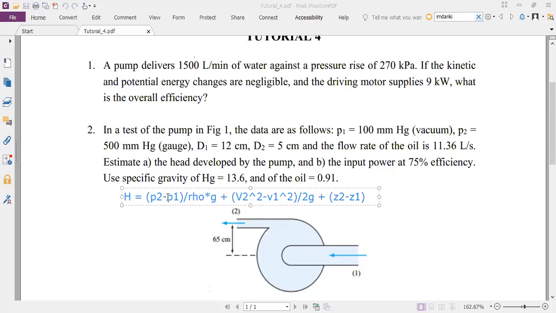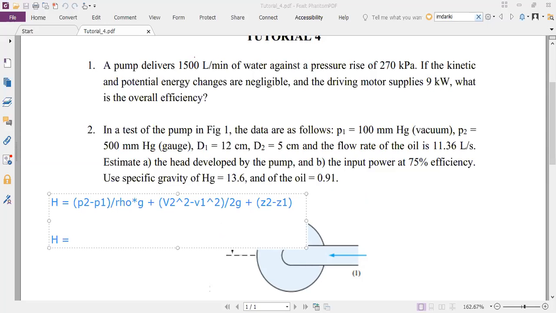Okay, so this P2 minus P1 by rho G, I'll try to write it a little bit differently. I will write it as H equal to delta H. Instead of writing it as rho G and getting confused with what rho to use, just directly convert it into a delta H, which means the difference in height if I had used oil in those 2 manometers, plus V2 square by 2G, I'll just leave that alone.